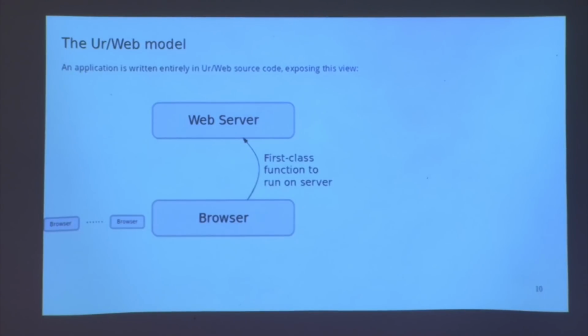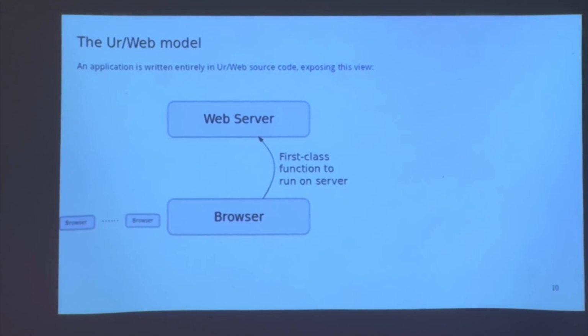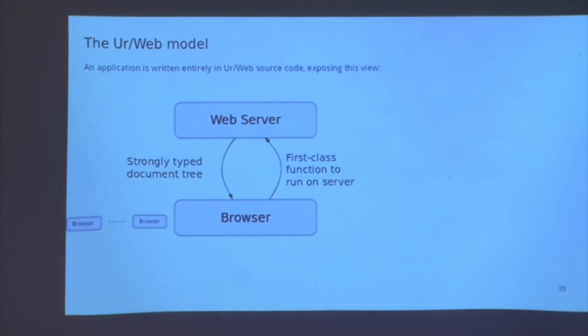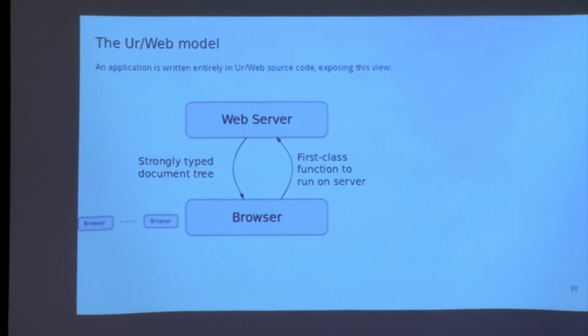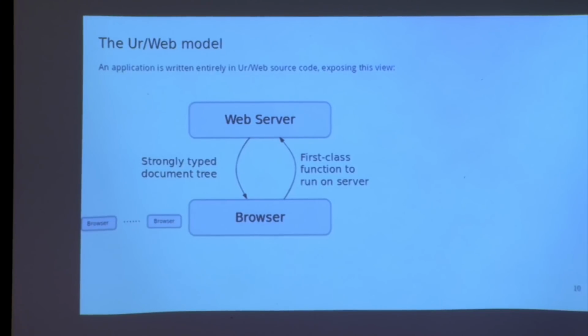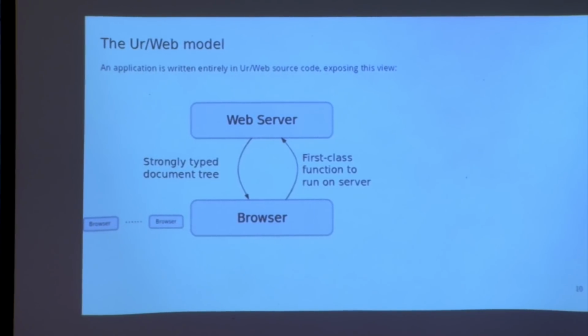But now, the first important change is that when the browser wants to initiate use of a web application, it doesn't just send a string of HTTP requests with a URL in it. Effectively, the abstraction is the browser names a function that should be called where the call runs on the server instead of the client. And then the server responds with not a string of HTTP protocol text, but a strongly typed document tree. So instead of a string of HTML, it's a tree, a first-class object in the language. And that is how the program manipulates it, not as a string.